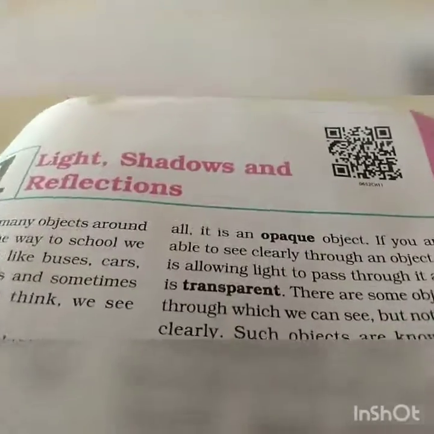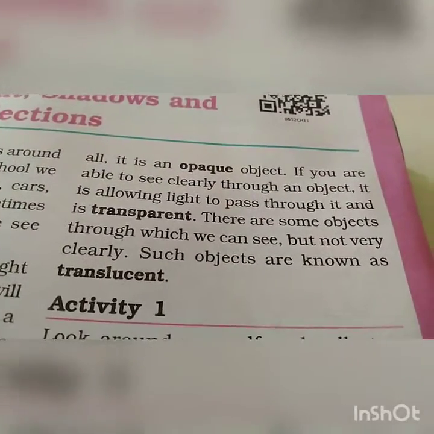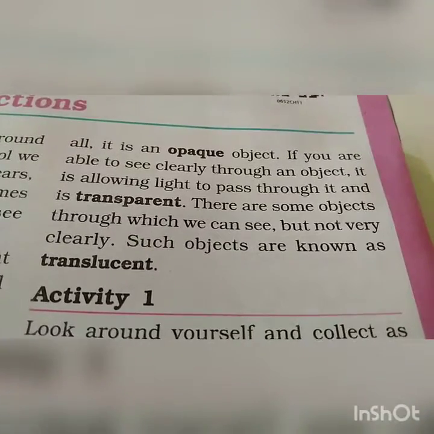From here you are not able to view, but I can see the sky clearly. But these 2 are milky glass, and if you just keep your hand behind those 2 glasses, you can just have a slight idea that something is behind them, but not clear. So these are called translucent. Through a translucent object, light passes through it partially. Okay, such objects are considered as translucent.